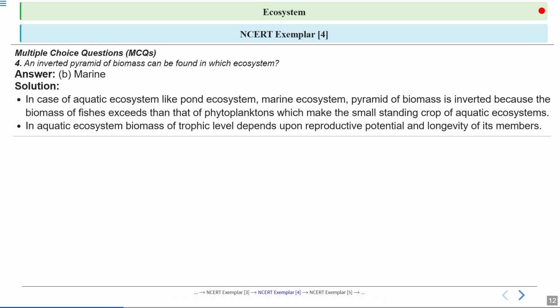In aquatic ecosystem, biomass of a trophic level depends upon reproductive health, potential, and longevity of its members. So the amount of biomass at each level depends on how quickly organisms reproduce and how long they live. For example, phytoplankton reproduce rapidly but don't live long, so their standing biomass is always low, even though they support a large population of consumers.